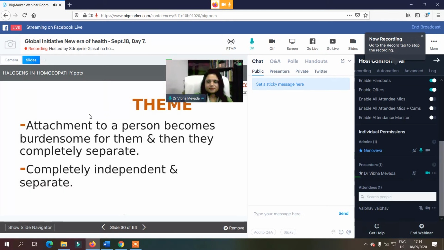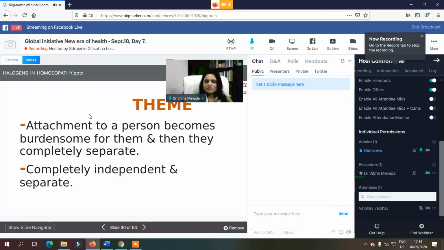Now the theme of fluorine. There is no attachment with anyone. Attachment with any person feels like a burden to this group of remedies. In fluorine especially there is a theme of separation.